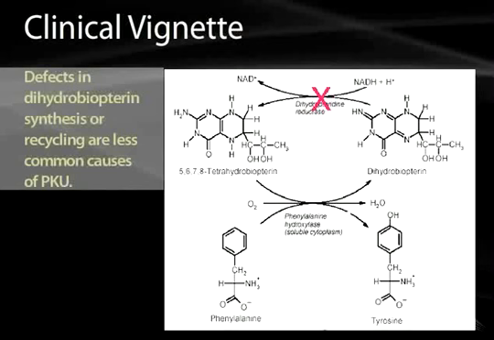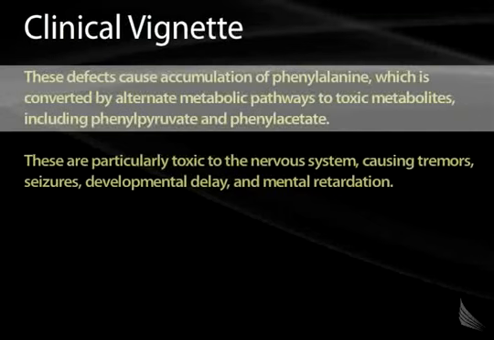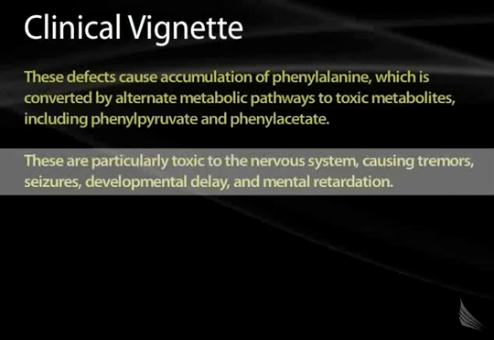There's a second form of this disease that can be caused by defects in dihydrobiopterin synthesis or recycling. For example, a defect in dihydropteridine reductase, which prevents recycling of dihydrobiopterin to tetrahydrobiopterin. This can also cause decreased phenylalanine hydroxylase activity, although this is a less common cause of it. Either of these defects cause an accumulation of phenylalanine. Now, because the phenylalanine can't be metabolized to tyrosine, it's converted by alternative metabolic pathways to a bunch of toxic metabolites, including things like phenylpyruvate and phenylacetate. These are particularly toxic to the central nervous system, and they cause tremors and seizures, developmental delay, and mental retardation.